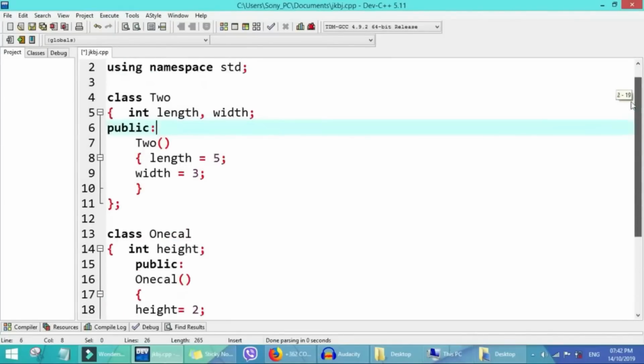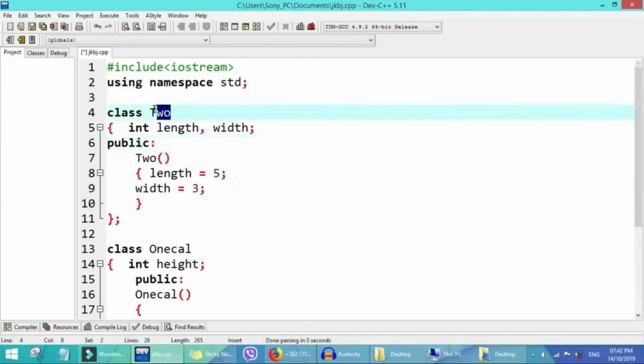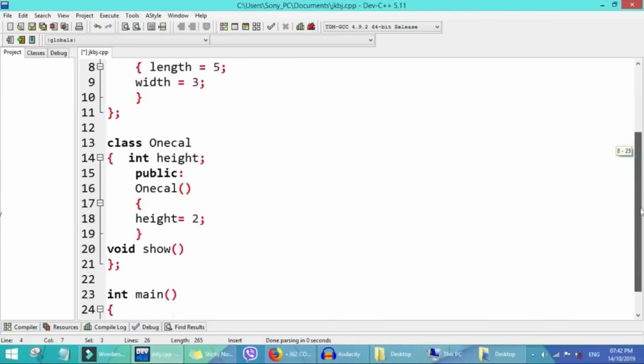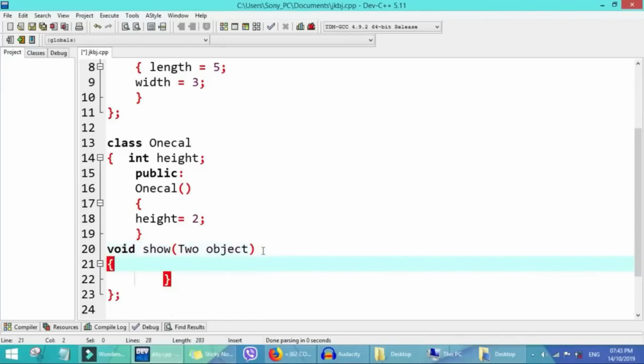So what we do is we copy the name of this class, then we instantiate it with an object. Go to this function, then we use the object we take, just like the hand we take to select those things.